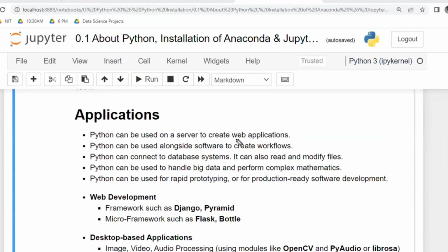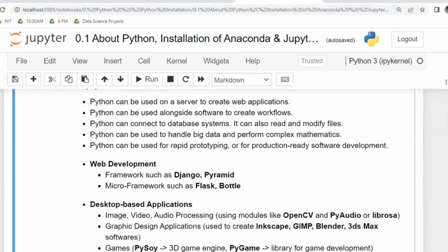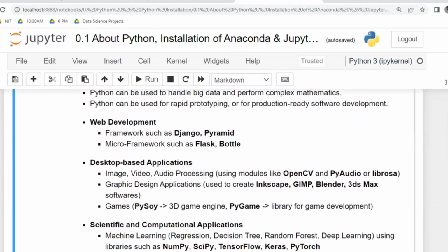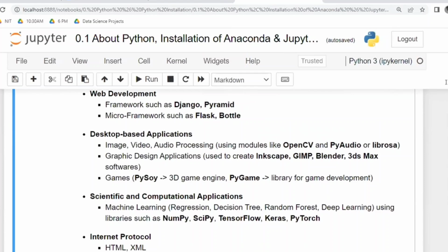So you can create web applications using Python. You can create workflows, means integrations, Python integrations. You can do data modifications, like database systems. And you can handle big data or rapid prototyping. That is easy, people use it with the Raspberry Pi, right? So like this, in web development we use it, in desktop applications we use it, OpenCV is used for computer vision purposes.